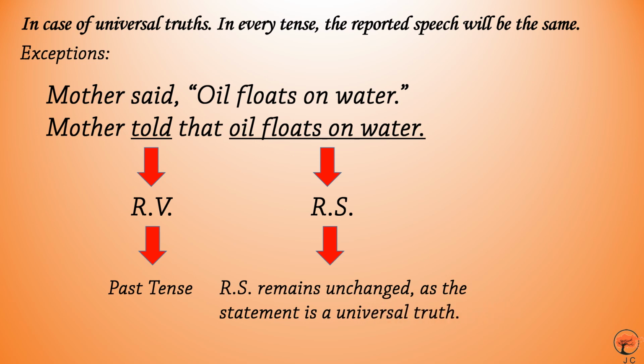What is a universal truth? A universal truth is something that is constant forever. Like the sun rises in the east, iron is heavier than gold. Okay, these sorts of things.